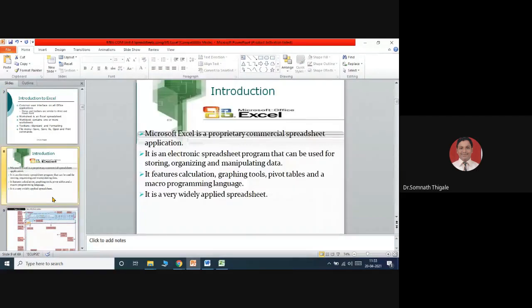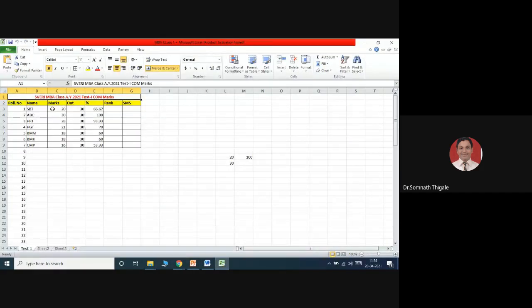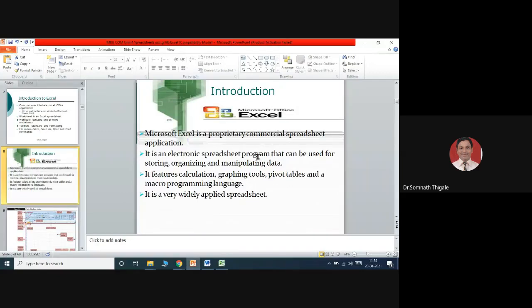This is just an overview. What does Microsoft Excel perform? Microsoft Excel is a proprietary commercial spreadsheet application. It is an electronic spreadsheet program that can be used for storing, organizing and manipulating. Storing means just to store the data. I have entered the data, which means I have stored the data. The second part is organizing the data.